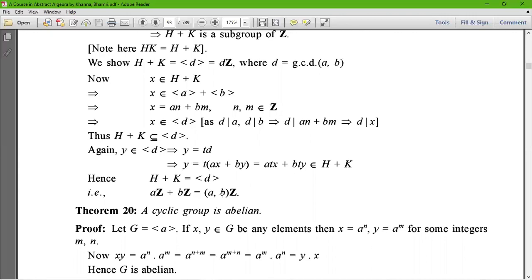Again, we can write this as a to the power m star a to the power n by the property of indices, which equals y star x. Hence, G is an abelian group. It's very simple.